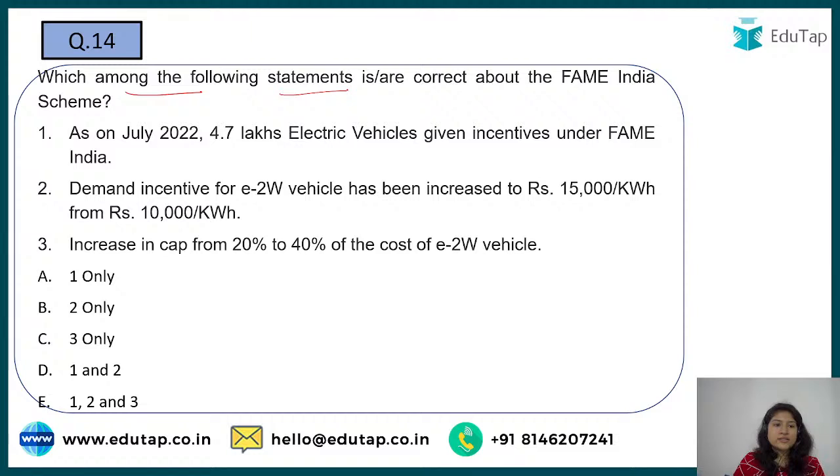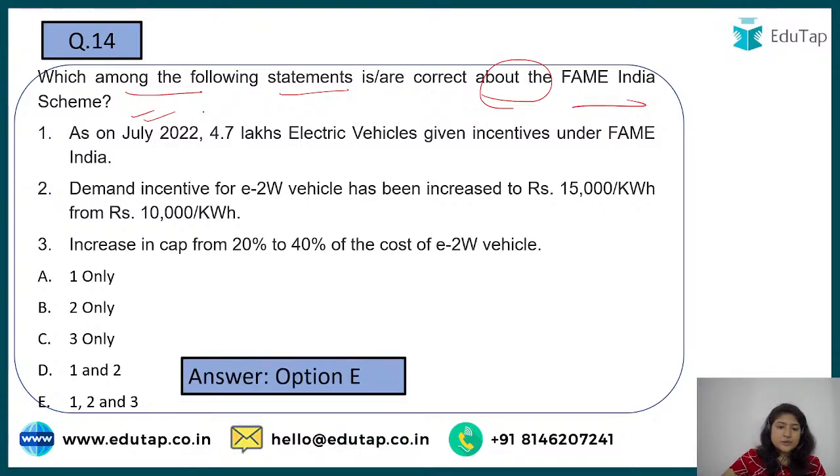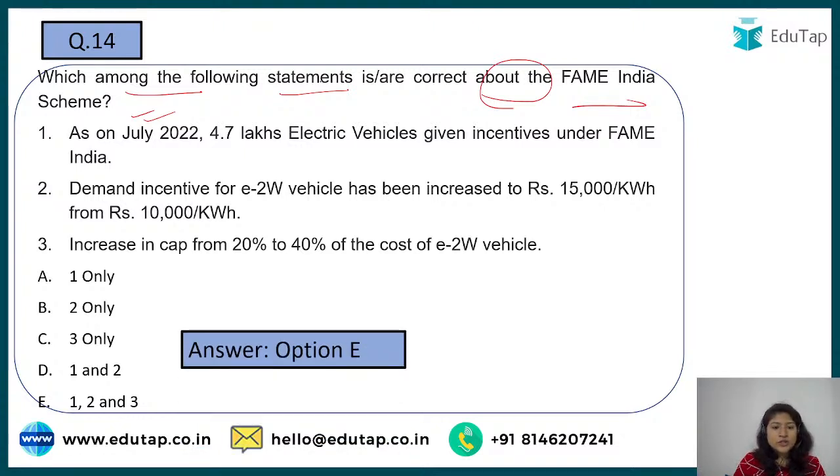Okay, so let's look at the next question. Which among the following statements are correct about the FAME India scheme? So you have the options and you have to tell the correct answer. See, the correct answer in this particular one is option number E, 1, 2, 3 all. Okay, so as of July, 4.7 lakh electric vehicles were given incentives under the FAME scheme. Demand incentives for 2EW has been increased from rupees 15,000 per kilowatt.